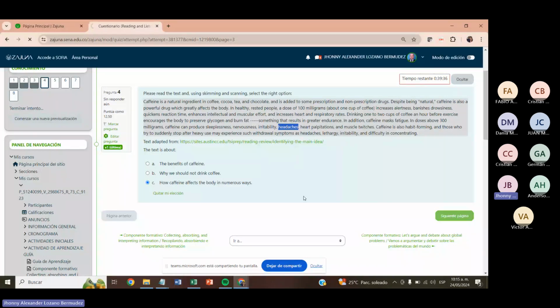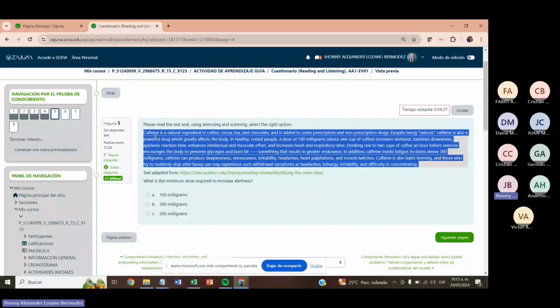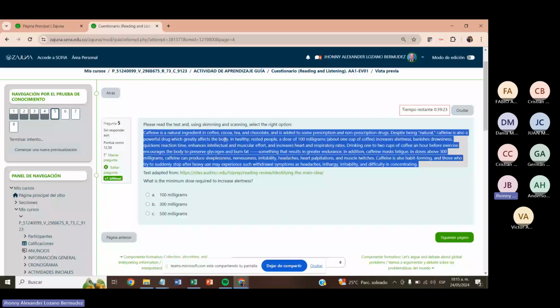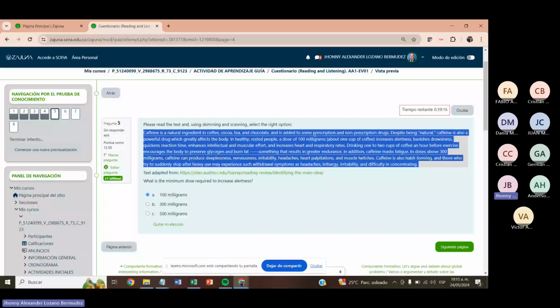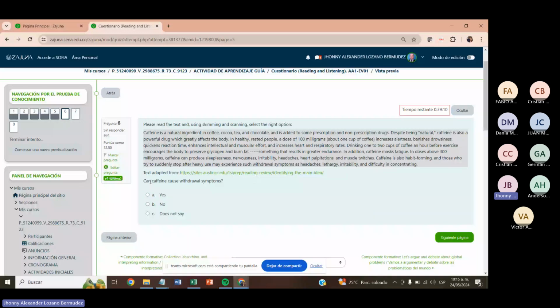Here we have another one, but in this case, we're going to scan it, right? We are going to scan. What's the minimum dose required to increase alertness? 100 milligrams is right here, right? Next page. And can caffeine cause withdrawal symptoms? Yes, right? These are side effects.